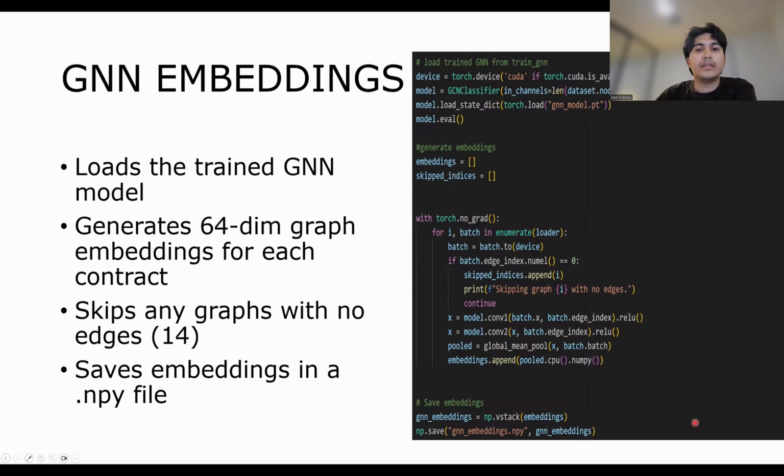Now here you can see the code snippet for the training process, where the embeddings and the skipped indices were kept in separate lists, and the embeddings were then saved after generation.